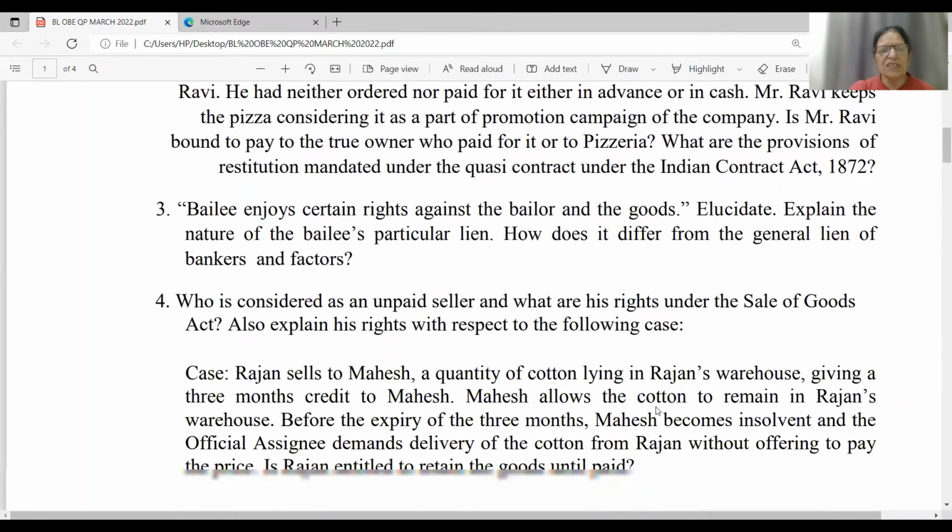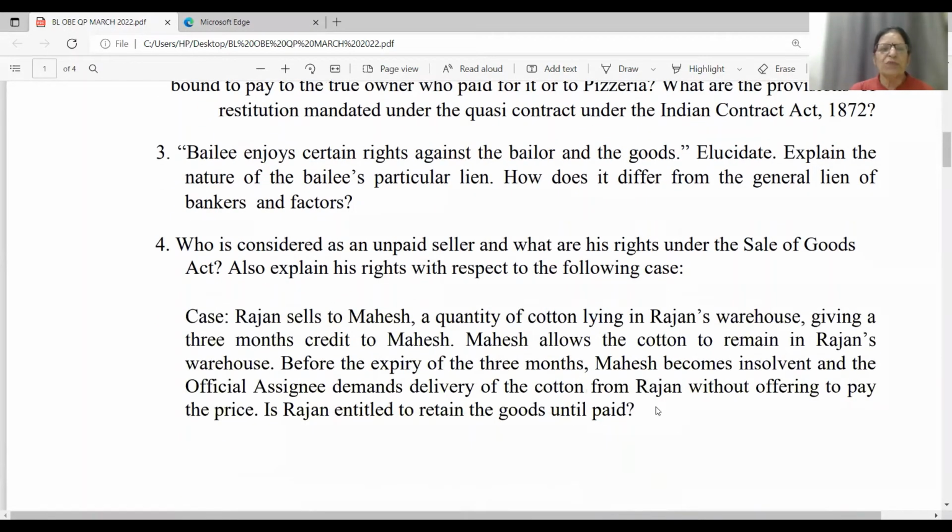Coming to the next question, question number 4, which is: who is considered as an unpaid seller and what are his rights under the Sale of Goods Act 1930? Also explain the rights with respect to the following case. Who is considered as an unpaid seller? This question's answer is of 2 marks.